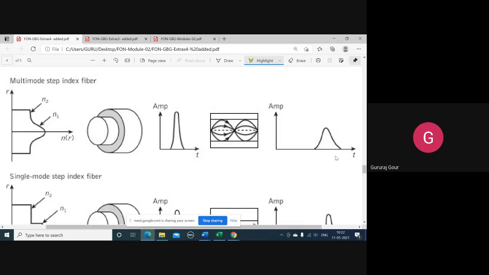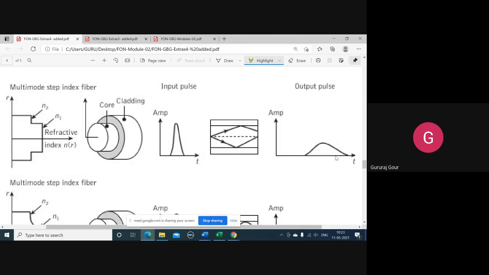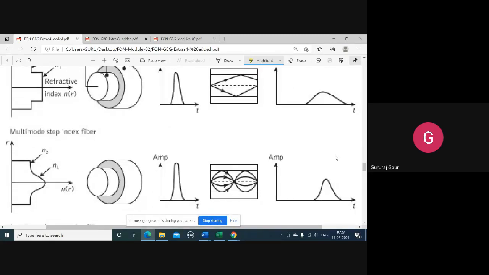And you can see here the RMS width sigma of the pulse that you are going to get at the receiver side after reconstruction is a little bit improved compared to this one. Compared to what? Compared to the multimode step index fiber. Multimode graded index is going to improve the RMS pulse width of the pulse that you are going to reconstruct at the receiver side, which is very much improved compared to that in the multimode step index fiber. So the reasons are many here.